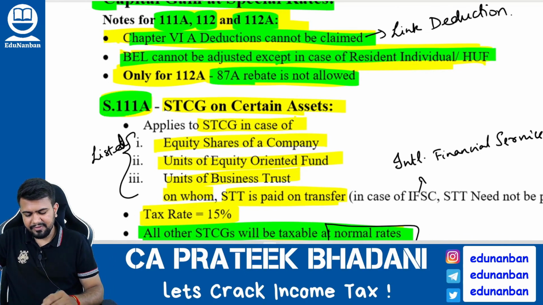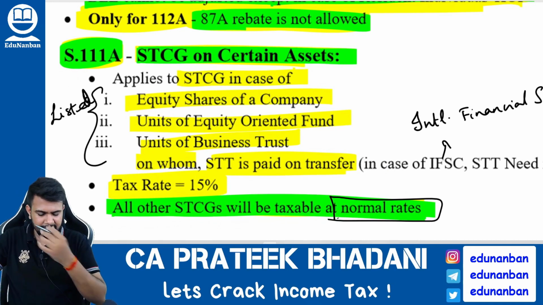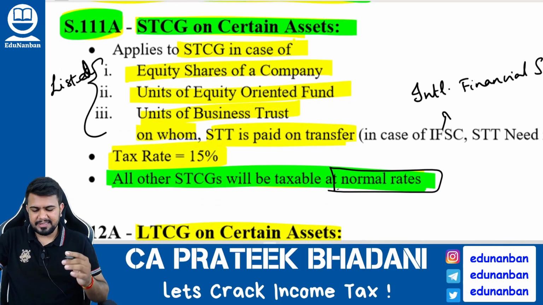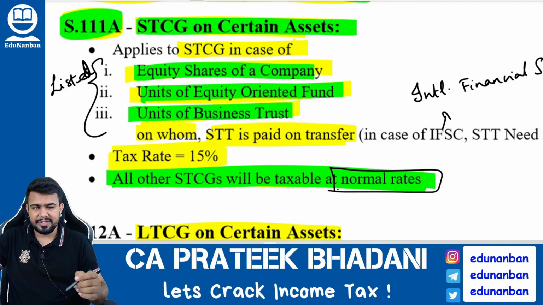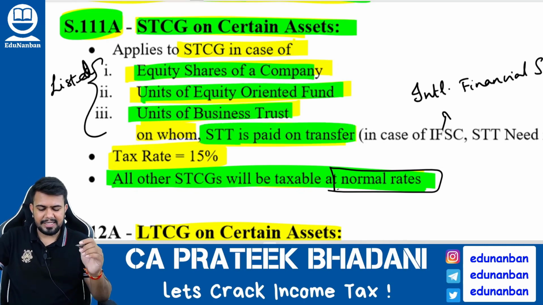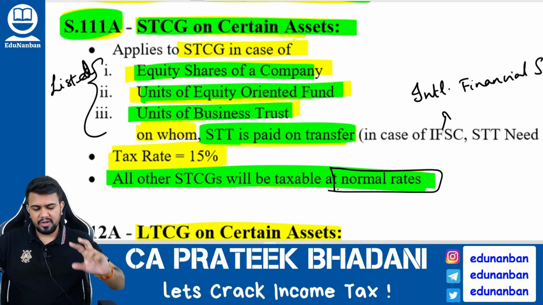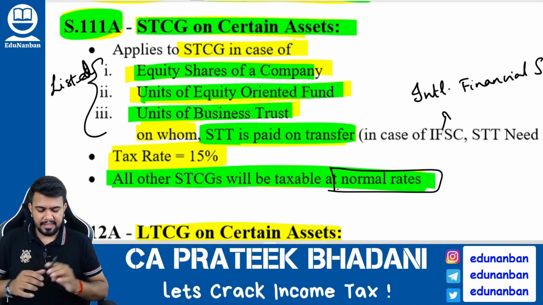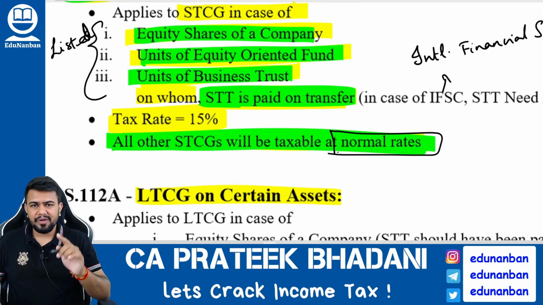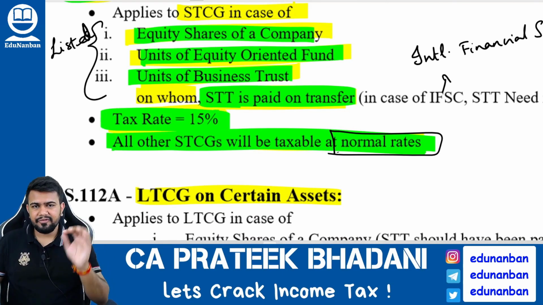Now let us discuss what is given in section 111A. 111A talks about short-term capital gain on certain assets. What are those certain assets? Number 1, equity shares of a company, units of equity oriented fund and units of business trust on which STT is paid on transfer. If there is any such asset on which STT, that is security transaction tax, is paid on transfer, then any short-term capital gain on it is covered under section 111A and it will be taxed at 15%.